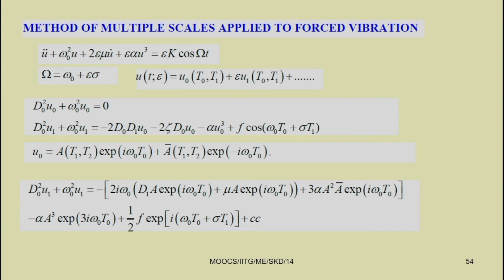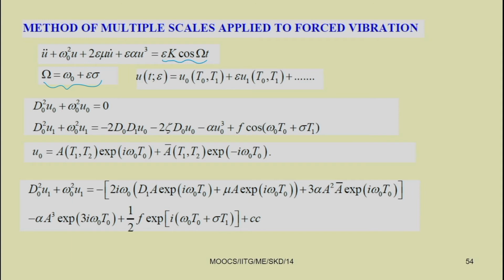So, now by taking the forced vibration, last class we also discussed how to obtain the response of the system by using the method of multiple scales. Today we will analyze the response of the system. The method of multiple scales we discussed yesterday, where we take the resonance condition omega equal to omega 0 plus epsilon sigma, where sigma is the detuning parameter.